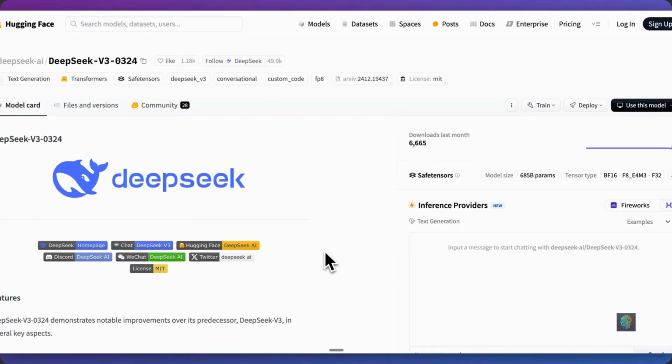DeepSeek just quietly released on Hugging Face yesterday an update to their V3 model that just came out a few months ago, and now it looks to be potentially one of the best non-reasoning models in the world. In this video, I'm going to go over some of the details. I'm going to show you how to get started with it, and then I'll also show you some demos on what it looks like.